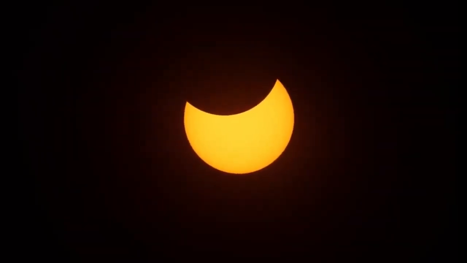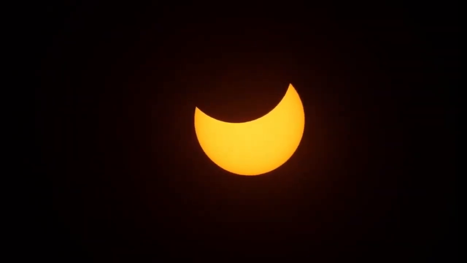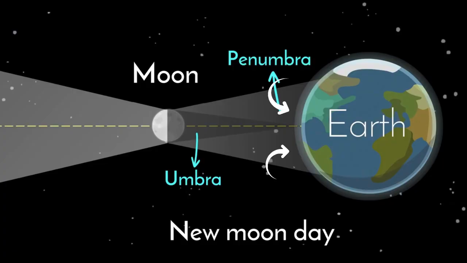Partial solar eclipse is when the moon covers only some part of the sun. This eclipse looks like the moon took a bite out of the sun. It can be seen from the penumbral regions of the shadow.